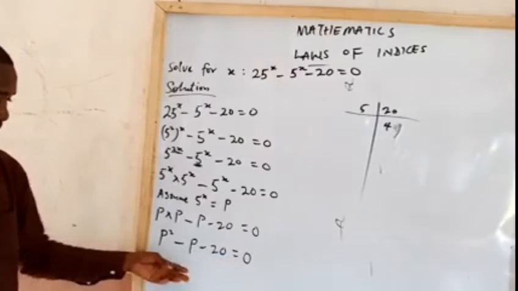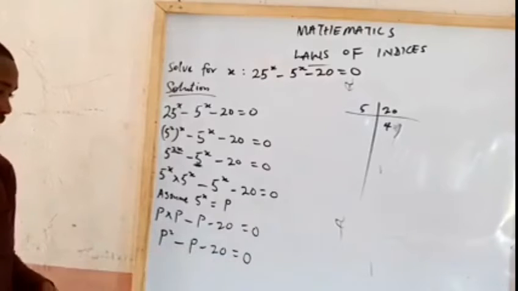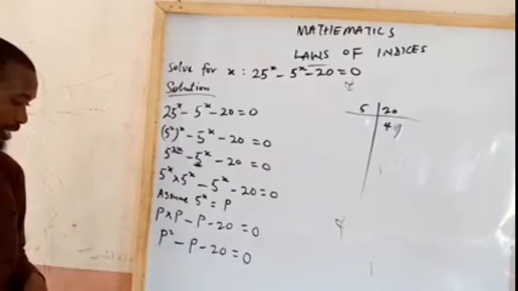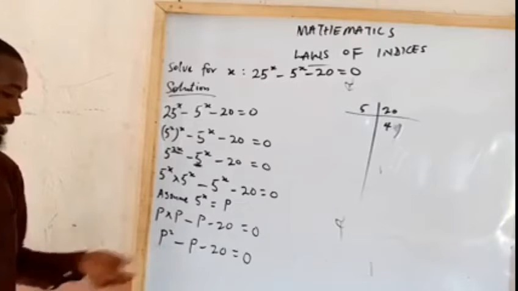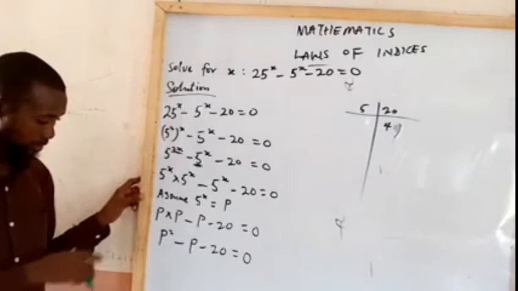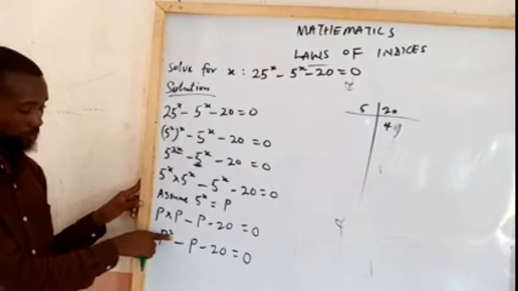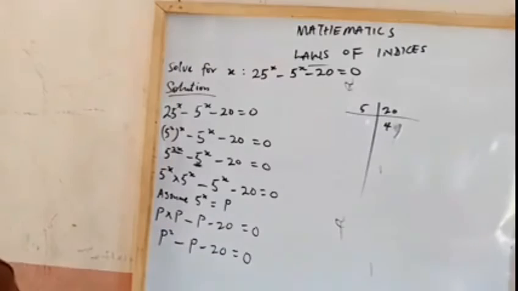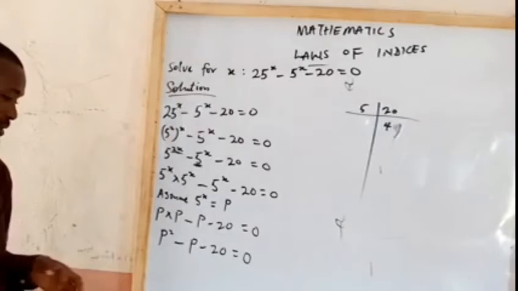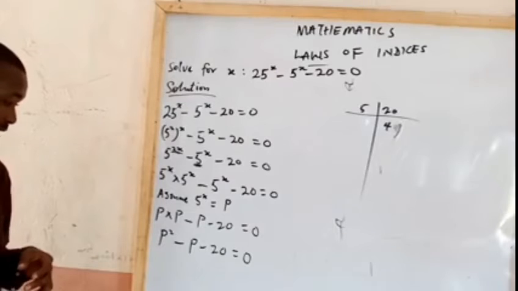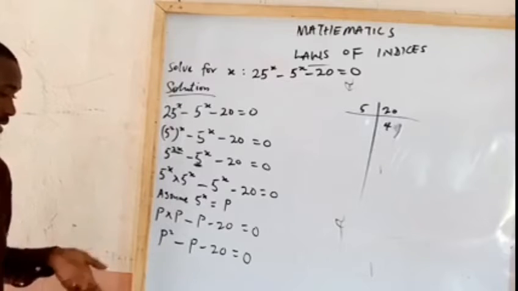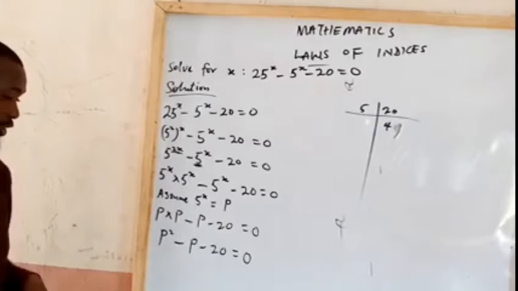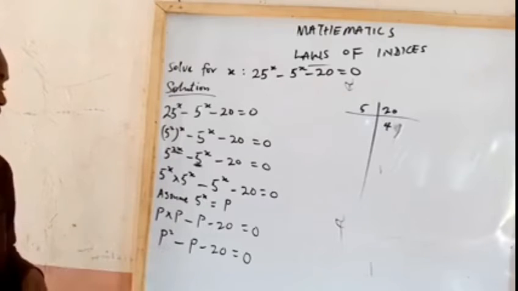So we are going to see that it's going to lead to another aspect of mathematics that we refer to as what? The quadratic equation. And the quadratic equation is the one that always has the highest degree as what? 2. So solving this one has so many ways. There is the factorization method, the general formula method, as well as the completing the square method. But we are going for the simpler of those methods, which is the factorization method.